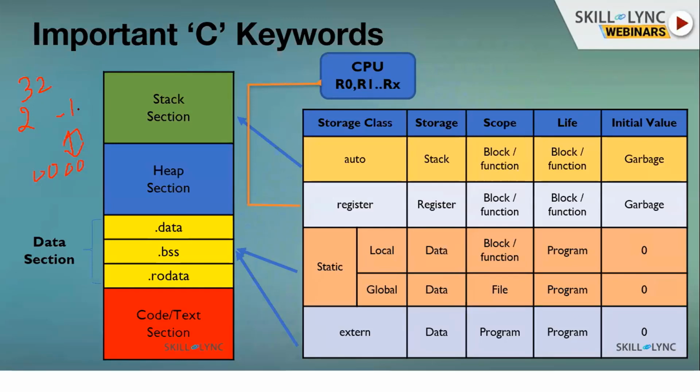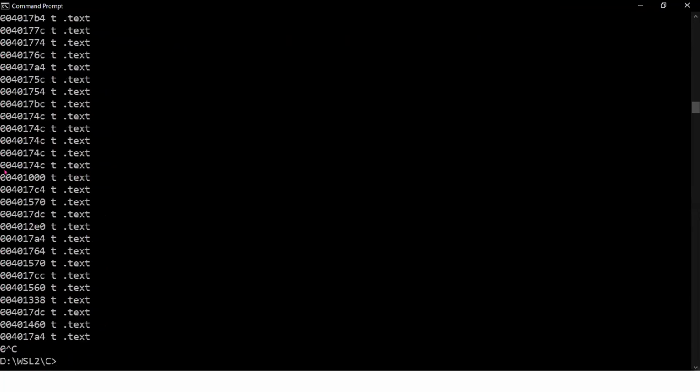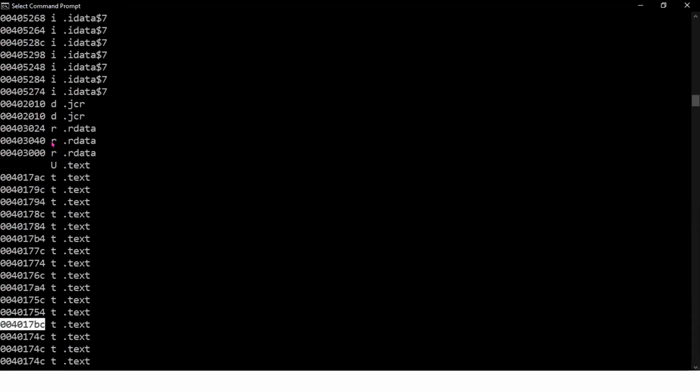So when you compile your code, let me show you this. When you compile your code here, you can see some addresses. These addresses are generated when you have compiled, only at that time.